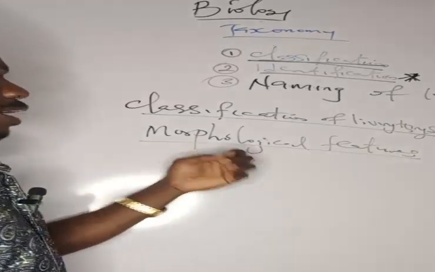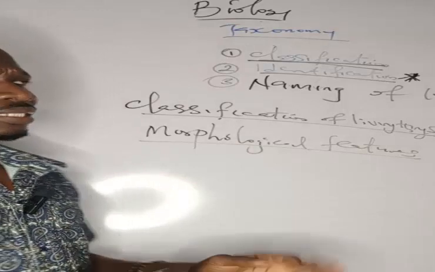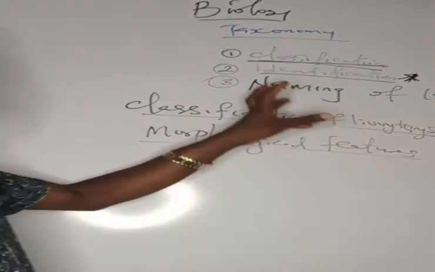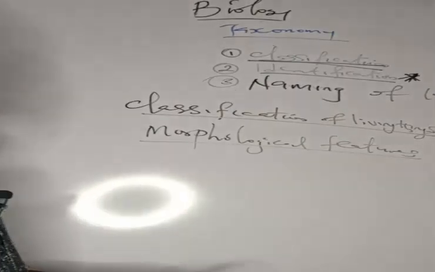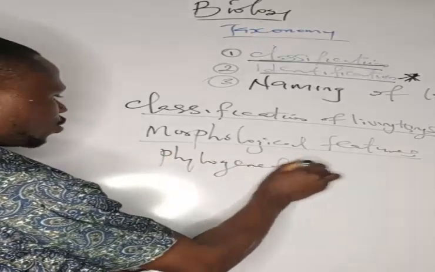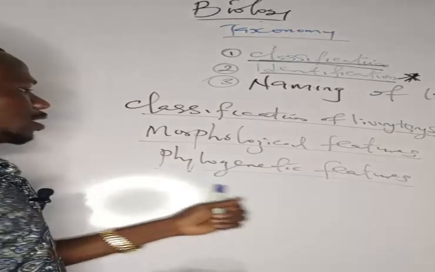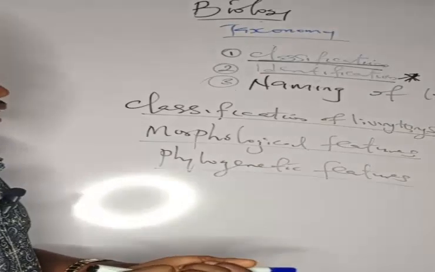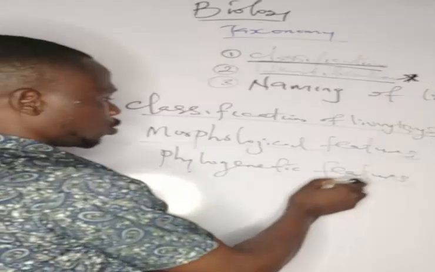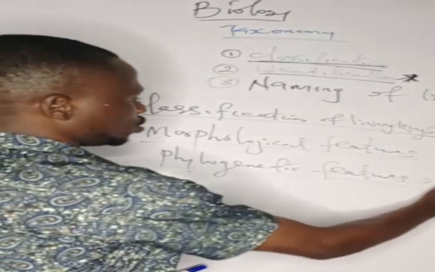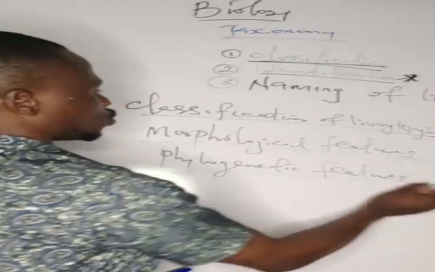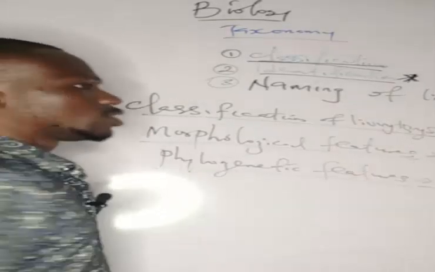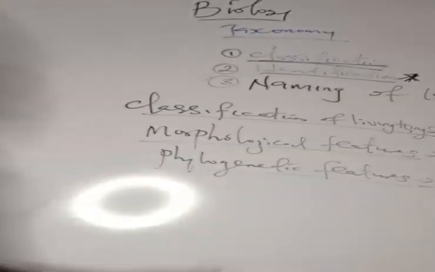It's different from that of Charles Darwin, who tried to classify living things based on their phylogenetic features. In phylogenetic features, organisms are classified based on their evolutionary origin. This one, by Carolus Linnaeus, is based on their physical appearance.